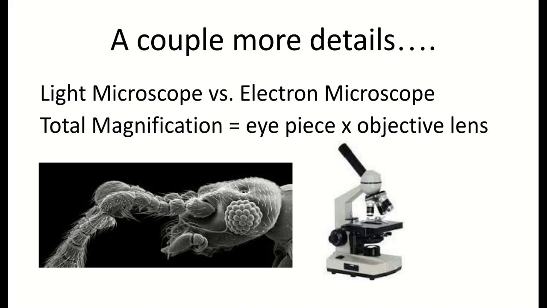If I ask you to find the total magnification, you always take the eyepiece, which in my classroom is always 10 times the objective lens. So if you're on low power, it's 4x, medium 10x, or high power 40. So if I was on low power, I'd take 10 times 4. My total magnification would be 40.